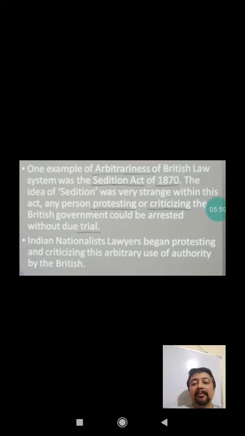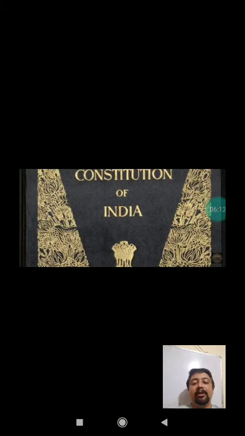And because of this, it was much criticized in the local press and among the nationalist group also. Now, the second point is written clearly: Indian nationalist lawyers began protesting and criticizing the arbitrary use of authority by the Britishers. Here you have to understand that the Britishers came with different types of law, and that was mainly formulated in order to create problems for Indians.